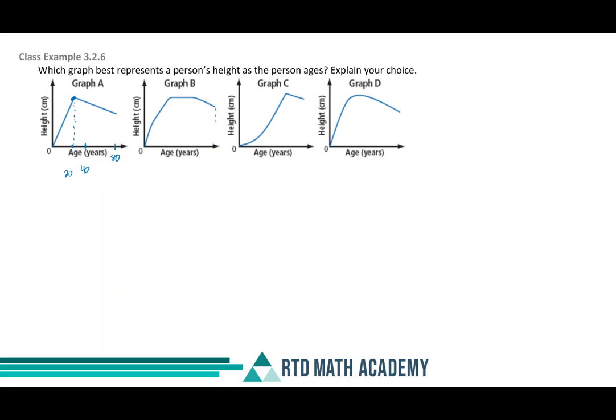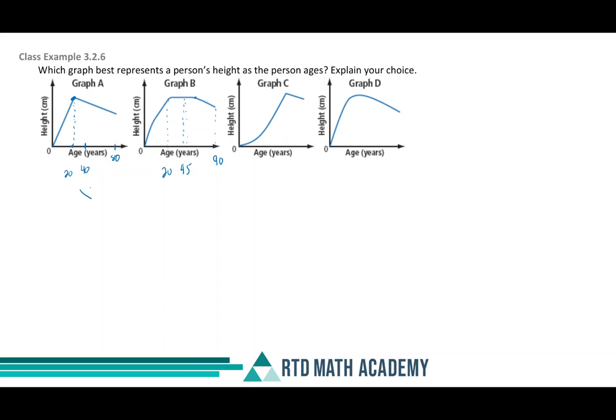Again, maybe this one looks like I'm living till 90. So maybe at about 45, which is about halfway here, that makes sense. This looks like maybe about 20 years old. So it looks like I'm growing, then I'm growing a little bit more, then I'm staying constant for quite a long time, and then I start to slightly decrease as I get a little bit older. This one so far is not bad.